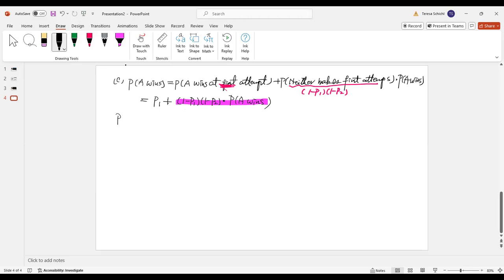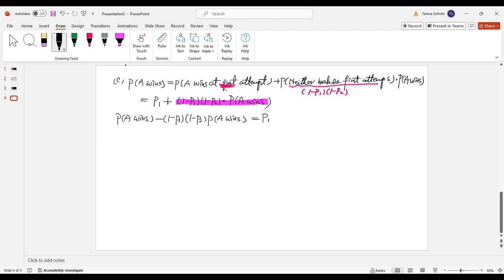That means the probability A wins minus (1 minus P1)(1 minus P2) times the probability A wins equals P1, right?